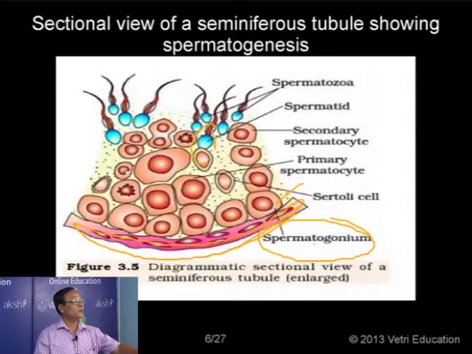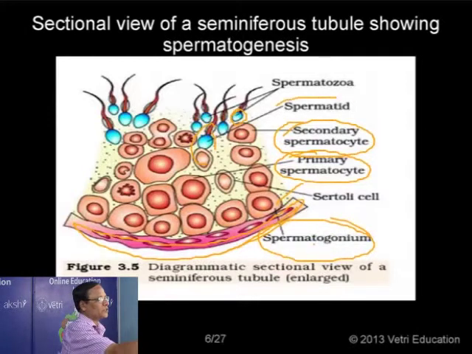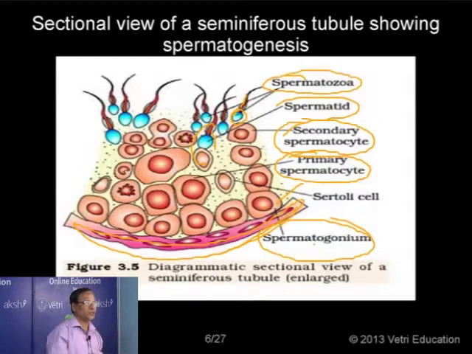Now we have the spermatogonium first, nearer to the outer wall. And then we have this primary spermatocyte. This is the primary spermatocyte. And from that one we have the secondary spermatocyte. Now this colored one, the blue plus green colored one, is the spermatid. And from that one the spermatozoa make their origin. So stage number 1 spermatogonia, then we have primary spermatocyte, secondary spermatocyte, then spermatid, and finally spermatozoa.